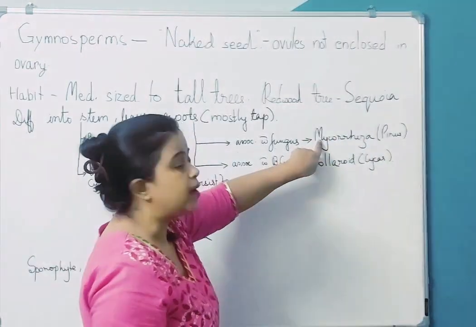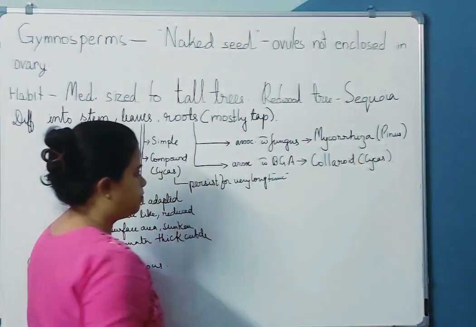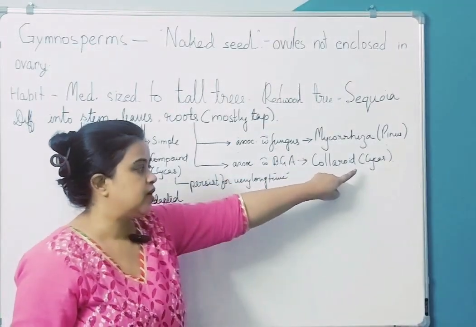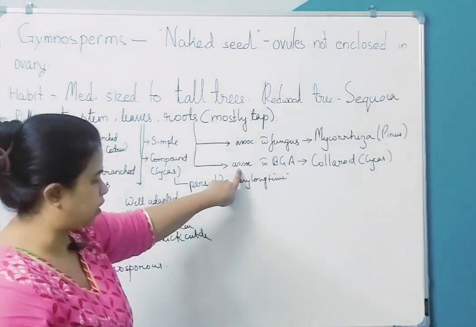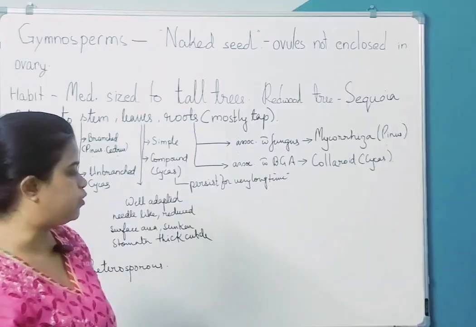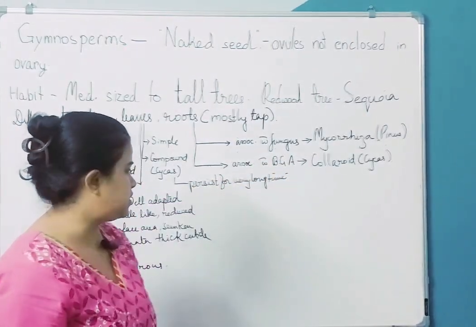Rhiza is root, myco is the fungal component. Clear? Where do we get to see it? In Pinus. Then coralloid roots we get to see in Cycas. Here the roots show association with blue-green algae or the cyanobacteria. So they photosynthesize and they take shelter on these roots.